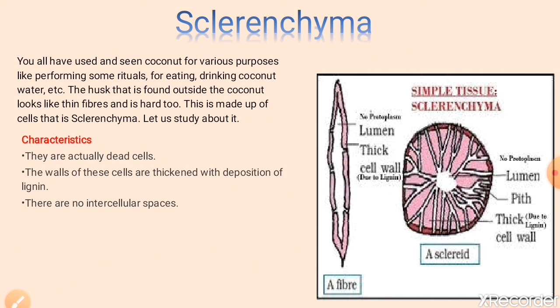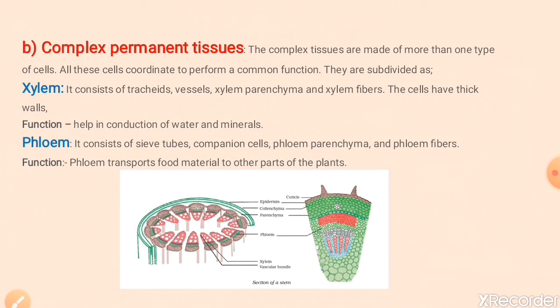Now moving to the next type of permanent tissue, and that is complex permanent tissue. Complex tissues are made of more than one type of cells, and all these cells coordinate to perform a complex function.